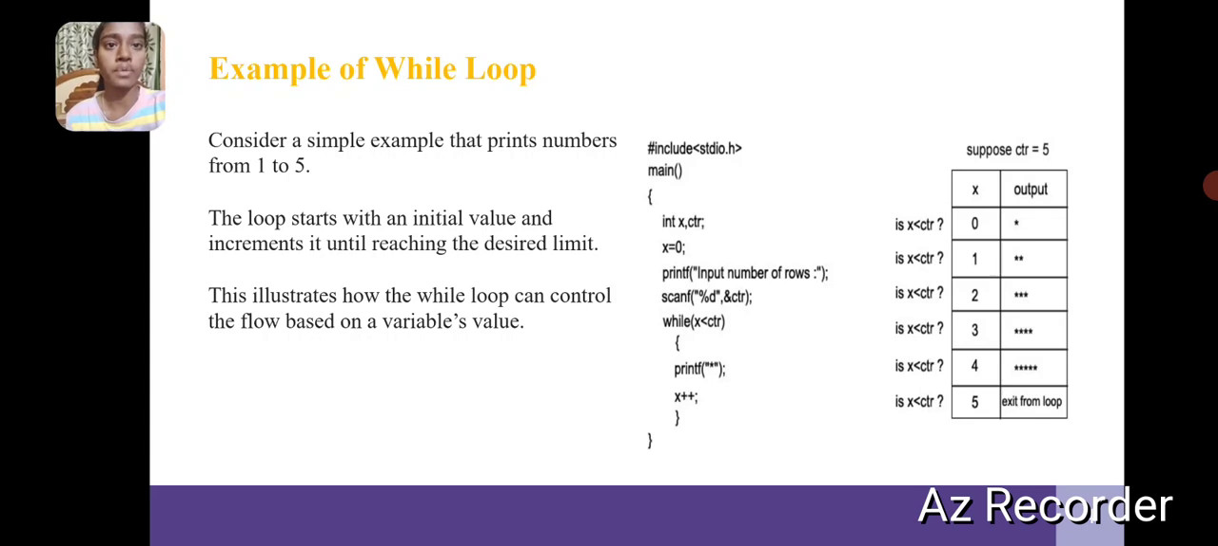Example of while loop. Consider a simple example that prints numbers from 1 to 5. The loop starts with an initial value and increments it until it reaches the desired limit. This illustrates how the while loop can control the flow based on a variable's value.